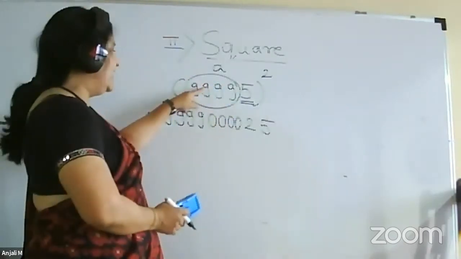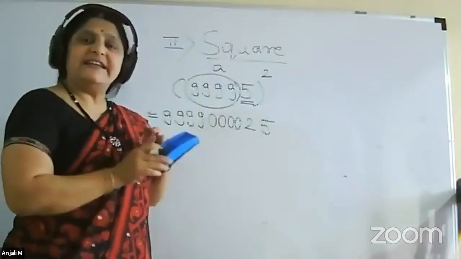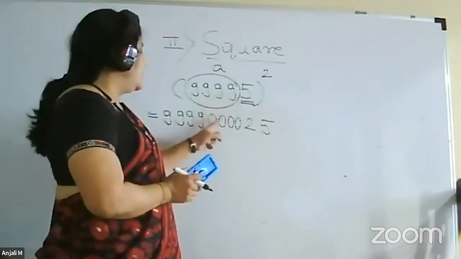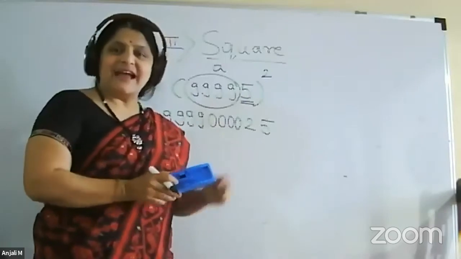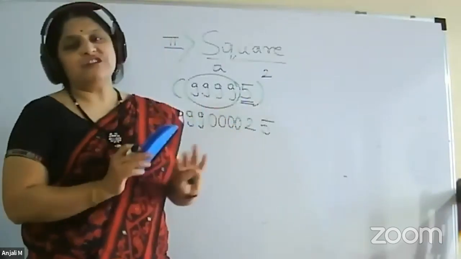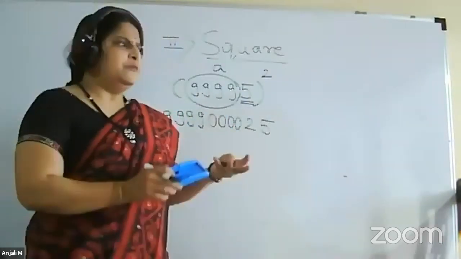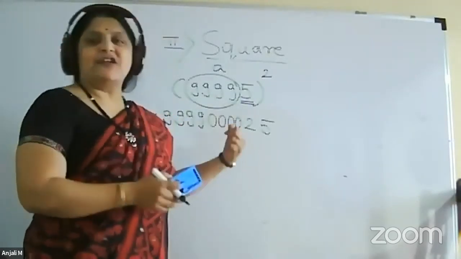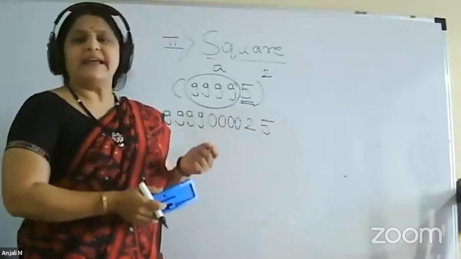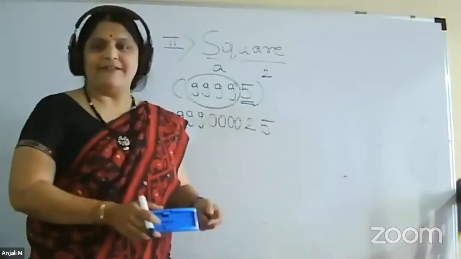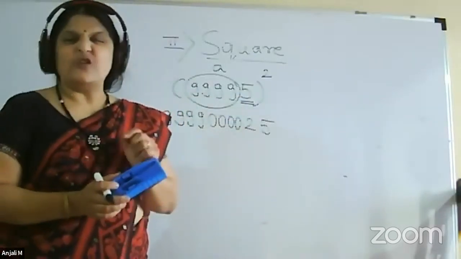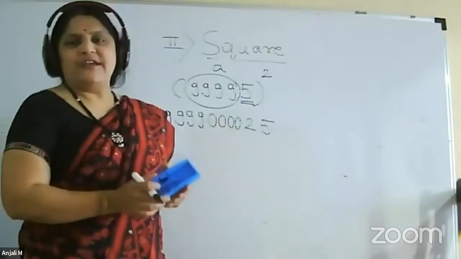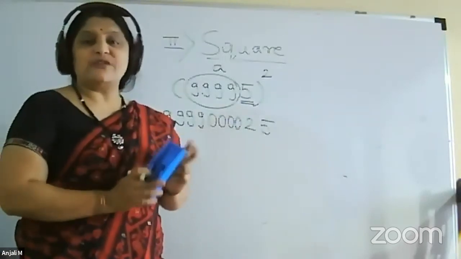So this is a technique where we are using directly the square of the unit place and the number of 9s and the number of zeros. For 2, 3, 4, 6, also there are formulas, but they are a little bit complicated, not directly the same as what we have done just now. They are not so simple. So today we will not include that result.